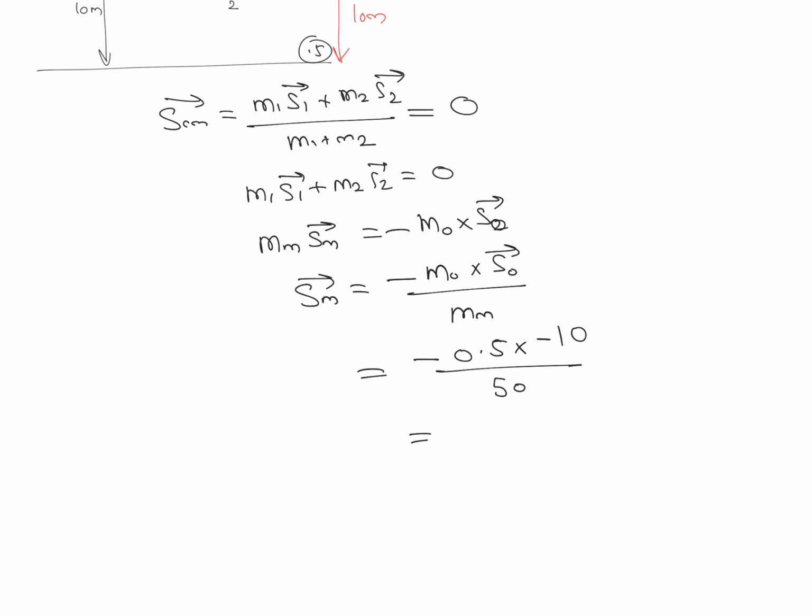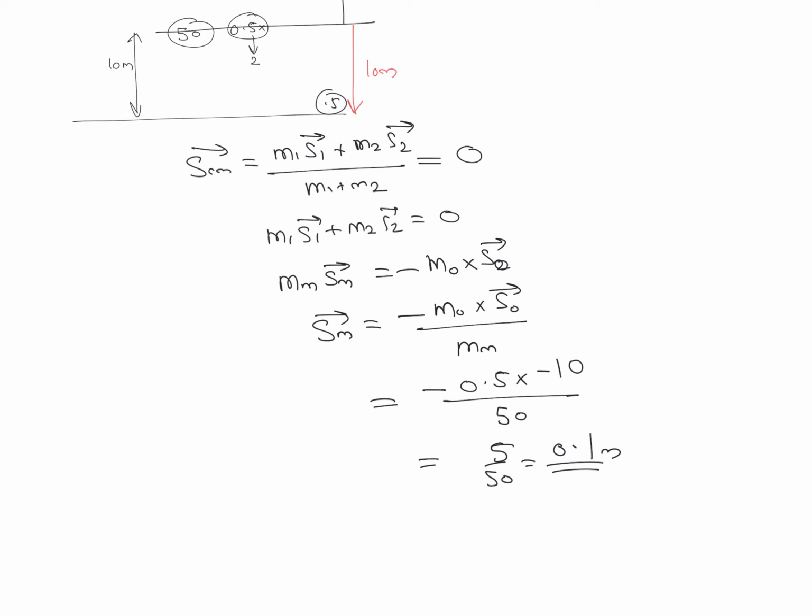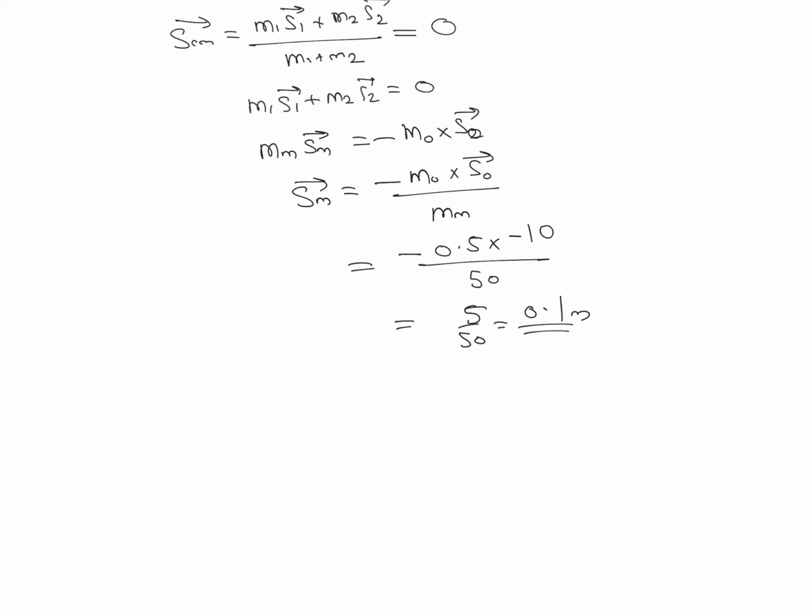So we can observe that it is 5 divided by 50, or you can take it as 0.1 meter, which is the displacement of man, and we are getting a positive value. That means man is displaced in upward direction by a distance of 0.1. So initially the man was at a height of 10 meter, now displaced by an additional 0.1 meter in upward direction. So the distance of man from the surface will be equal to 10 plus 0.1, which we can take as 10.1 meter.